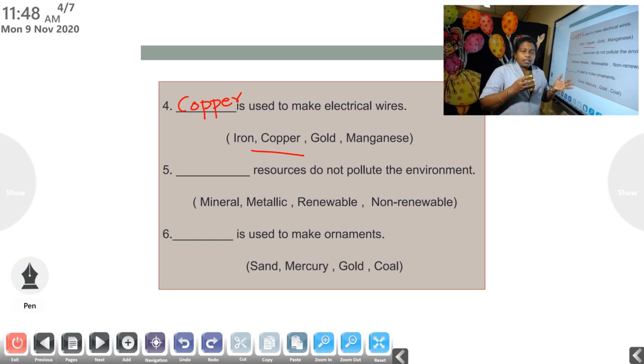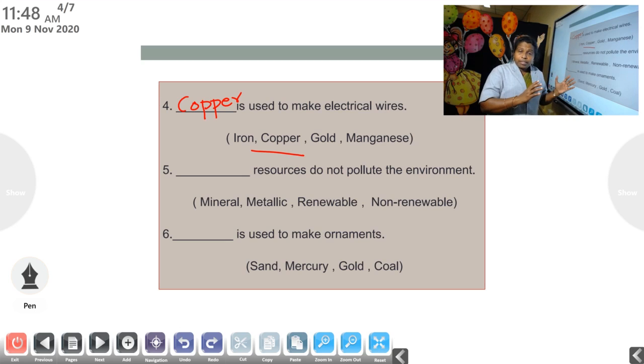Non-renewable resources like metals, petroleum, coal, etc., we take from under the ground. We dig them out and use them for various purposes. If we overuse or misuse them, we will not be able to form them again.